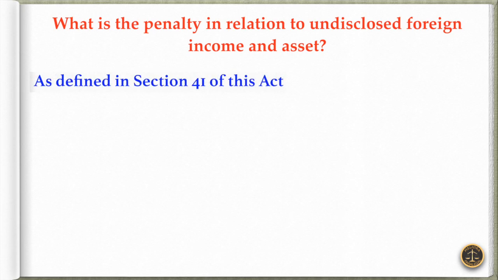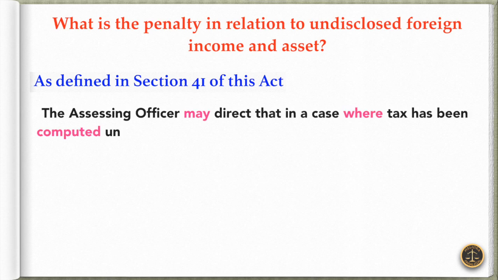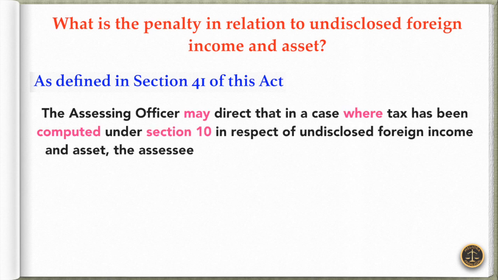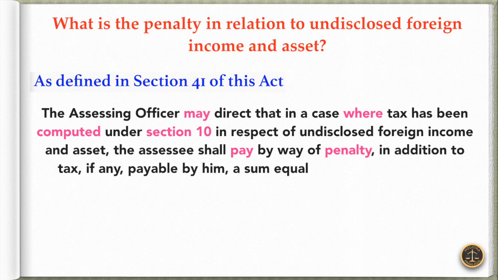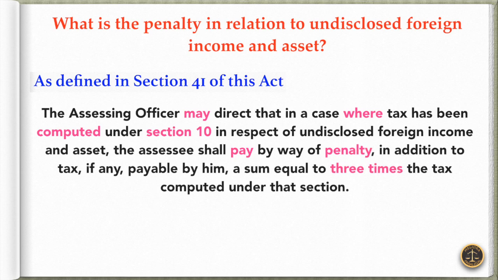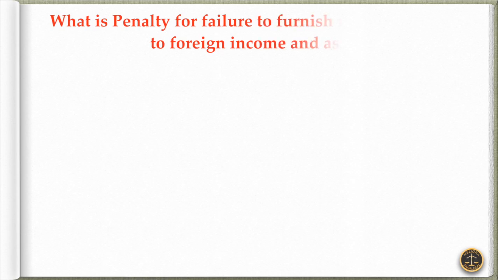Now the question is, what is the penalty in relation to undisclosed foreign income and asset? As defined in Section 41 of this Act, the assessing officer may direct that in a case where tax has been computed under Section 10 in respect of undisclosed foreign income and asset, the assessee shall pay by way of penalty, in addition to tax, if any, payable by him, a sum equal to 3 times the tax computed under that section.